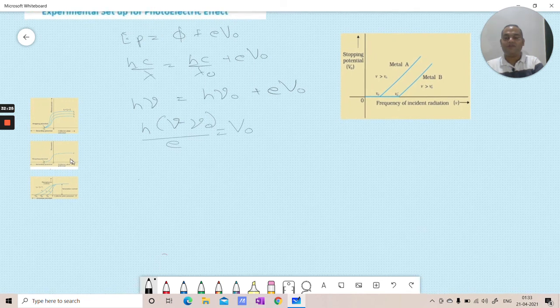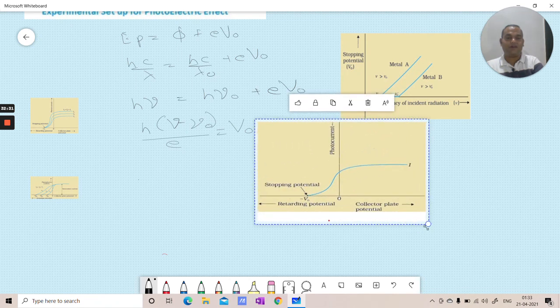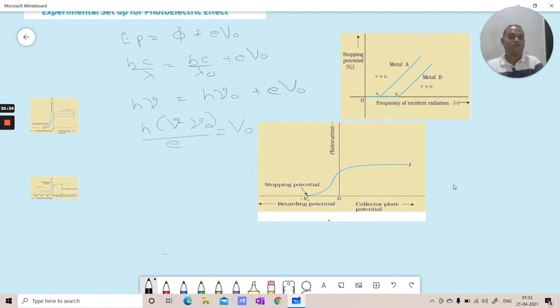Next, this one, let's bring it here. Now this will show us exactly what? Stopping potential, collector plate potential, photocurrent. Now stopping potential, as I already told you, when we had the collector plate as positive, there was no stopping potential. When we put the emitter plate as the higher potential plate, then only we came to the fact of stopping potential.